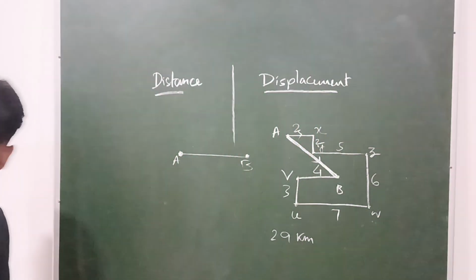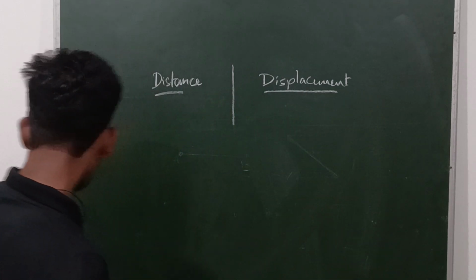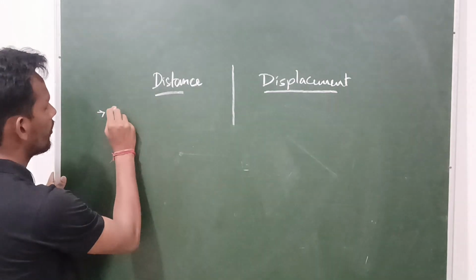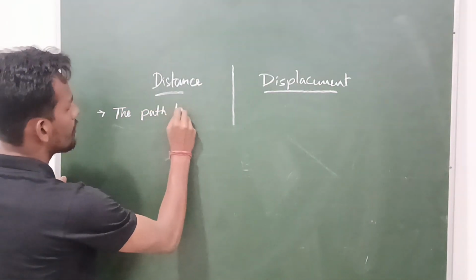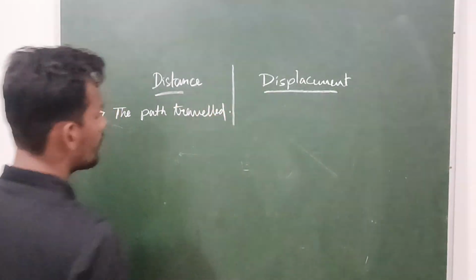Okay. Now, distance is the path traveled.